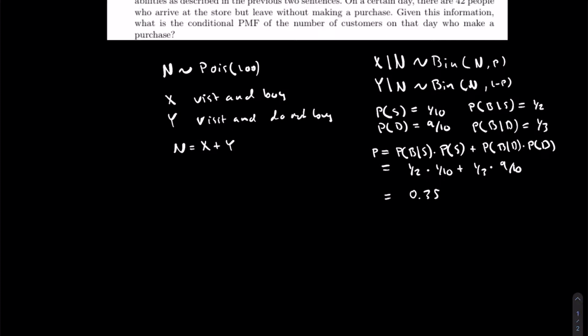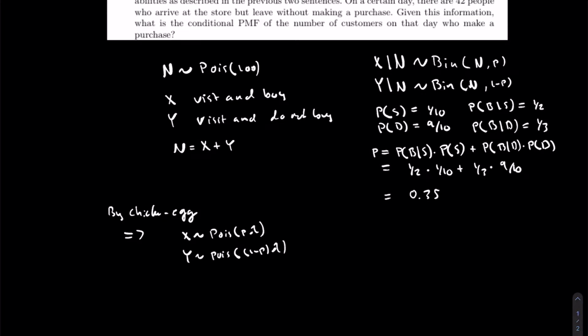Now, given that we know this probability, we can also write, by the chicken and egg story, and those are the previous exercises, we know that X is distributed marginally as a Poisson, p times lambda, and Y is Poisson, 1 minus p times lambda.